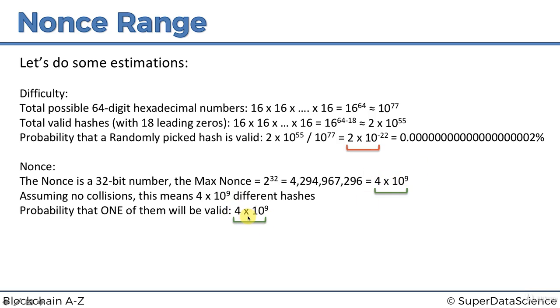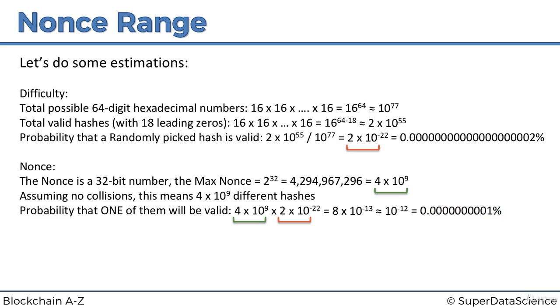if we take this, which is all the hashes that we try, and multiply it by the percentage likelihood of one of them becoming valid, we get 8 times 10 to the power of minus 13, approximately 10 to the power of minus 12 if we round that, and that gives us a 0.0000000001% chance.